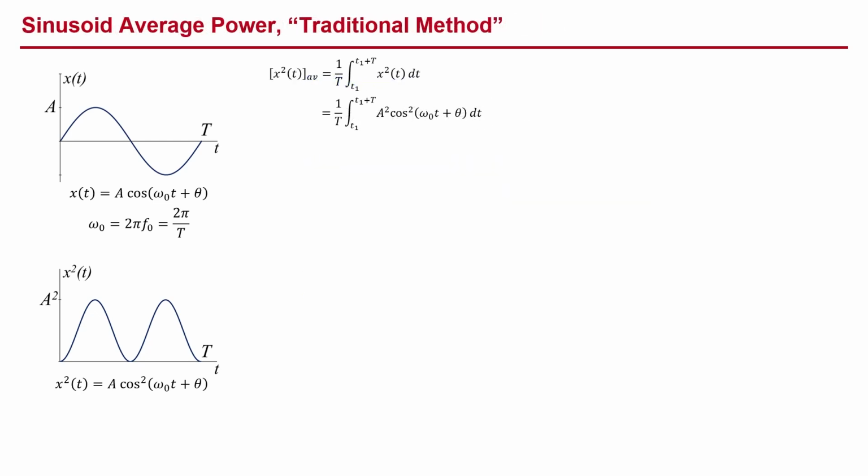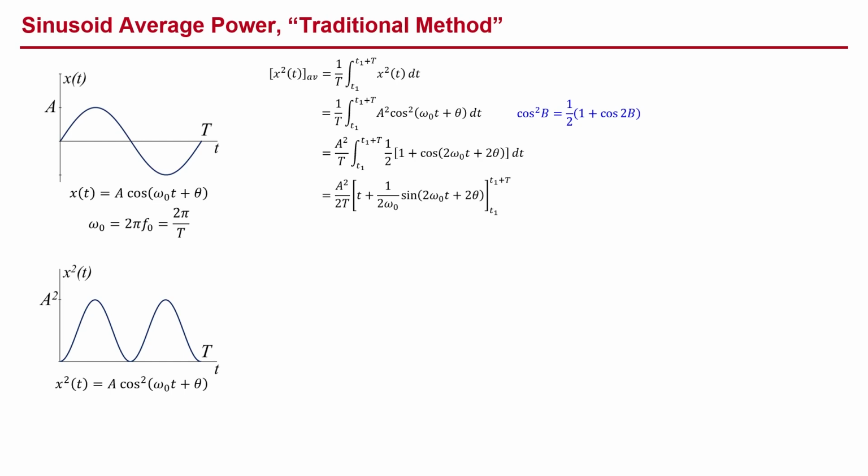So, let's look at the average value of the square of our sinusoid x of t. We'll make use of this trig identity that states that cosine squared of b equals 1/2 times 1 plus cosine of 2b, and make that substitution. We move the constants out front and take the integral. 1 integrates to t, and cosine of 2 omega naught t plus 2 theta integrates to 1 over 2 omega naught times the sine of the same argument.